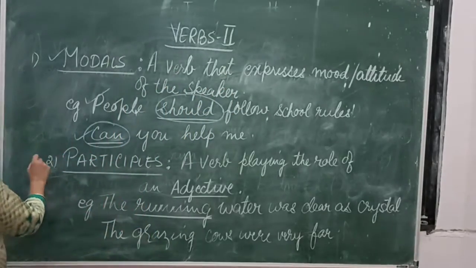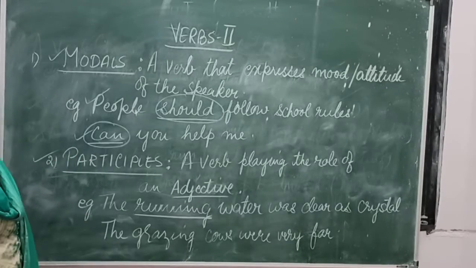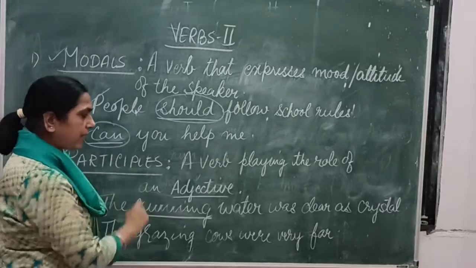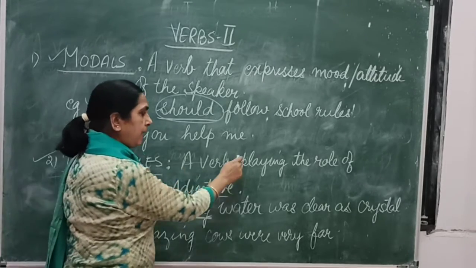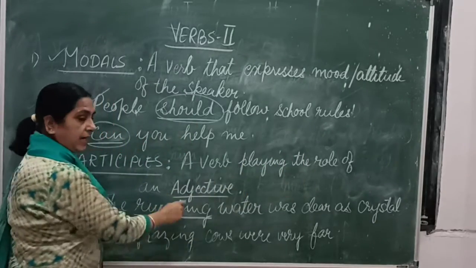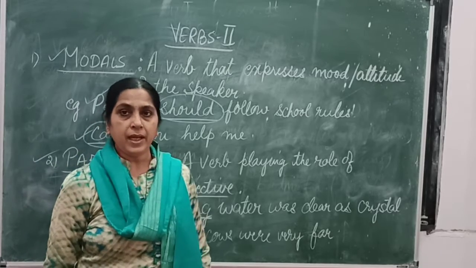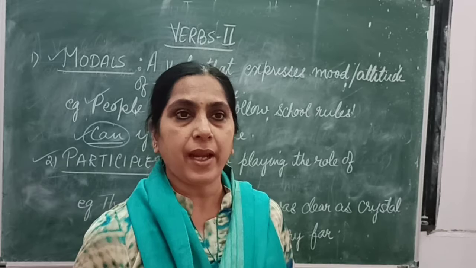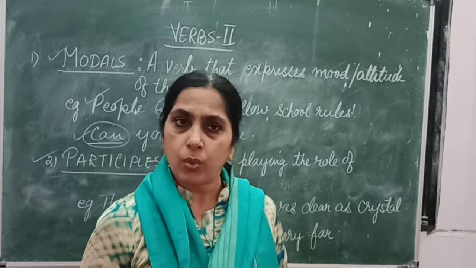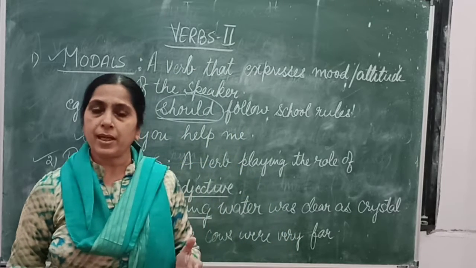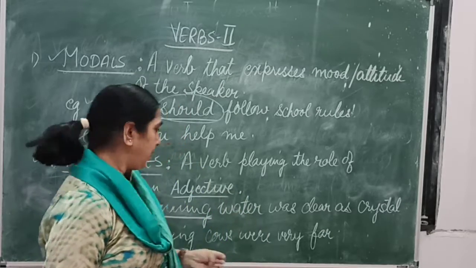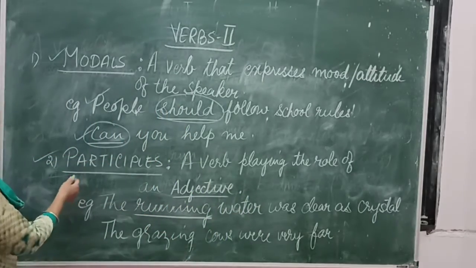Then the second concept is, what are participles? In verbs only we will understand what participles are. A participle is a verb playing the role of an adjective. And what are adjectives? Adjectives are describing words. So here a verb will act as an adjective. With examples we have to understand what participles are.